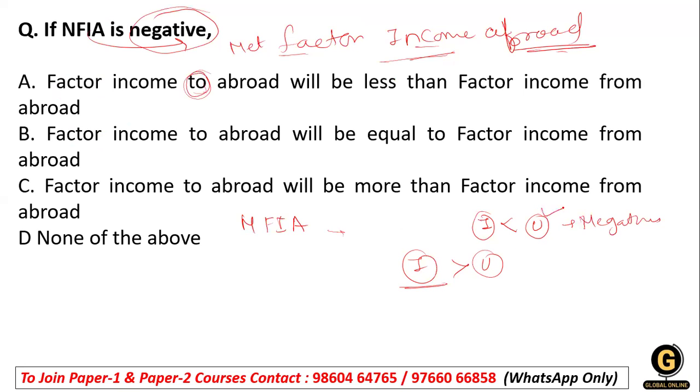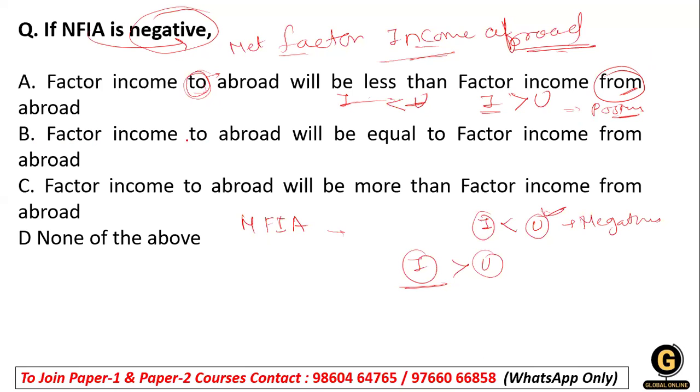To abroad means USA, and here is USA and here is India. If the factor income to abroad, that is USA, is less than the factor income from abroad, it is less. So what happened, will it be negative or positive, ma'am? It is positive. In that case the NFIA is positive.